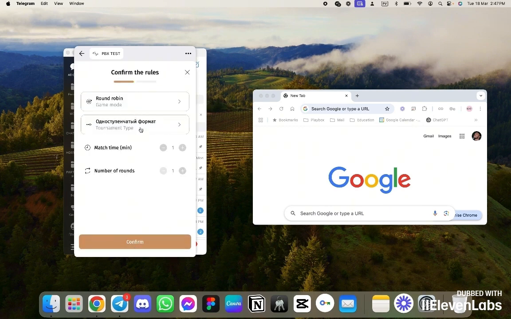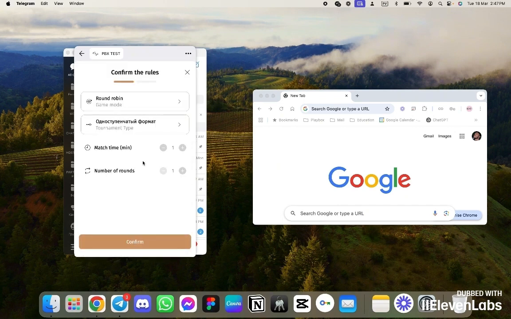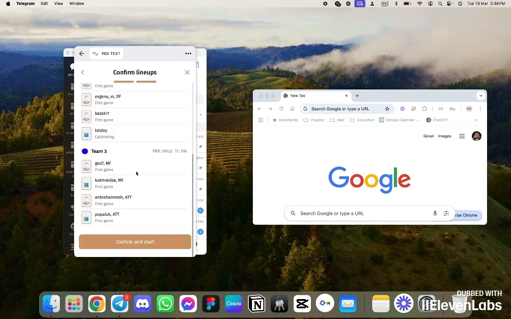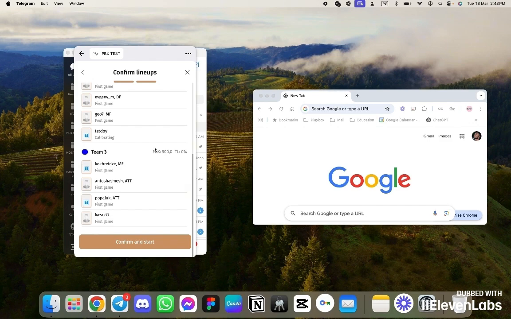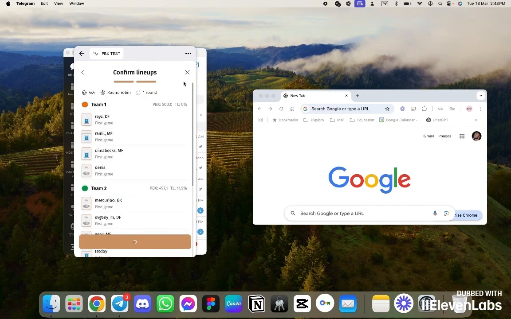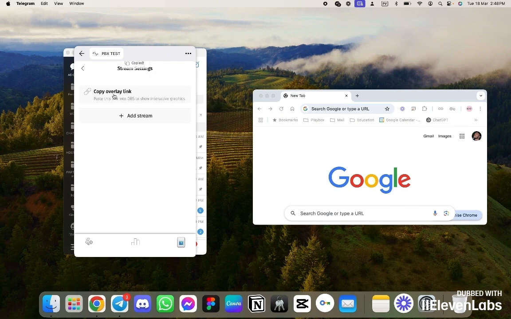I want to point out that in the near future, there will be an opportunity to conduct games in 1 stage or in 2 stages, that is, with playoffs, group stages, and so on. We continue the game. Teams are already divided into rosters, but nevertheless, you can even edit them here. The game begins. The same process with the stream. Accordingly, we copied the link, paste it,